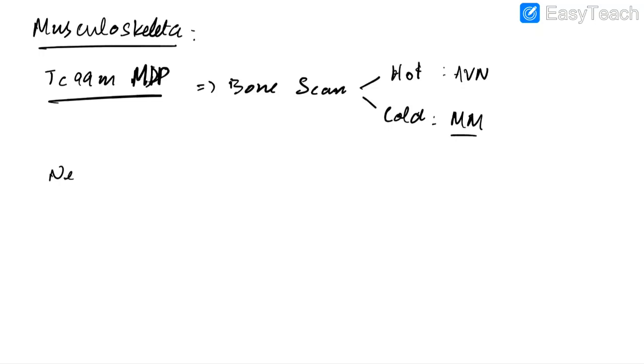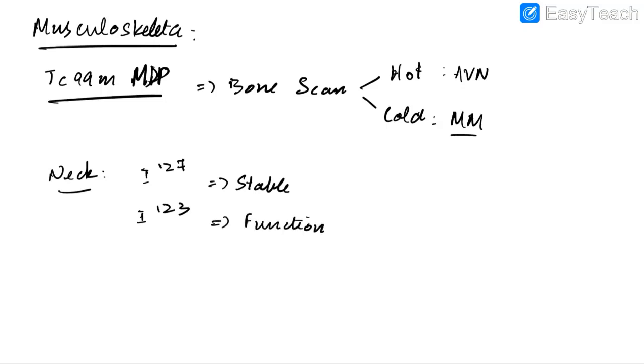Now let us discuss the uses of radionuclides in neck imaging. Remember, iodine 127 is the stable isotope and it is not used. Iodine 123 is used in functional scan of thyroid. Iodine 124 is used in PET scan. For imaging thyroid, we can also use technetium 99M pertechnetate scan.